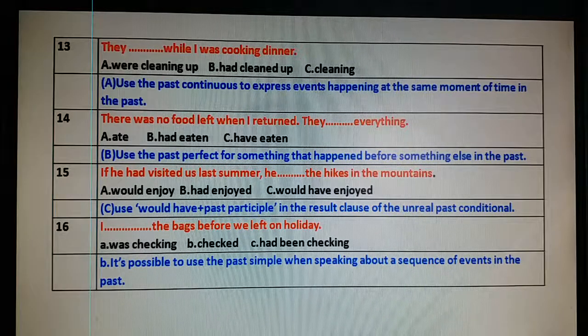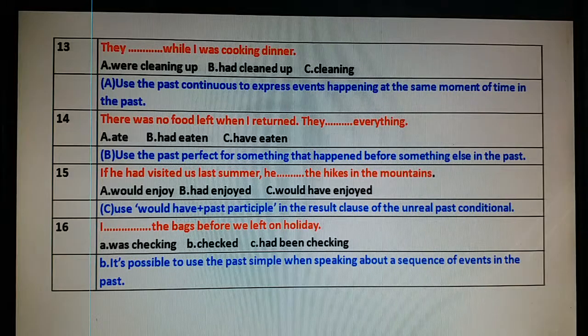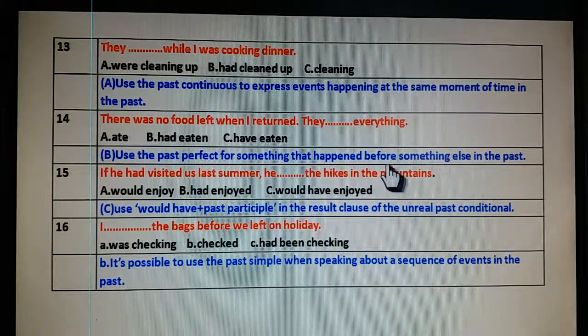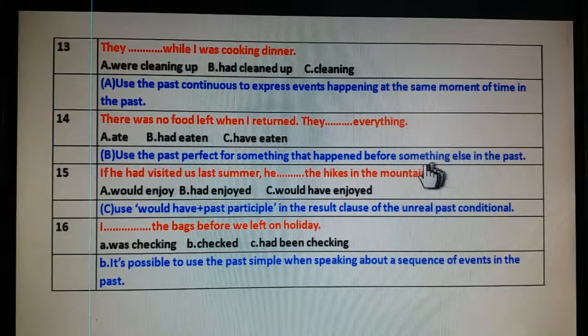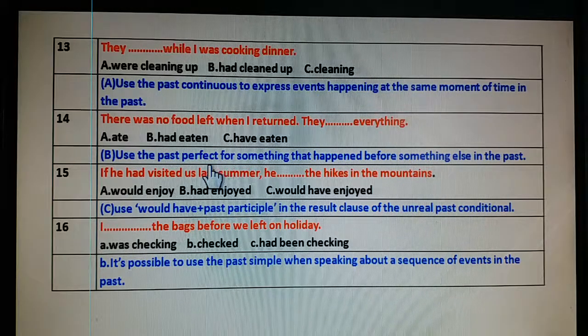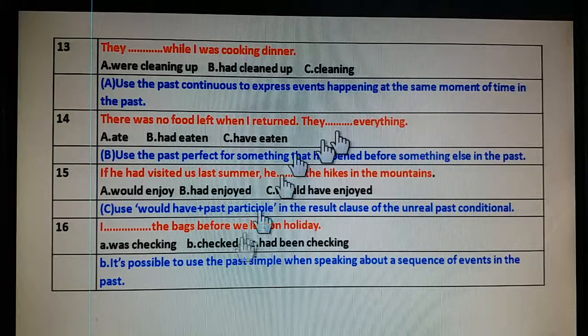There was no food left when I returned. They had eaten everything. Means they had already eaten up when I returned. They had completed the work of eating. So we will use past perfect. Use the past perfect for something that happened before something else happened. What something else happened? When I returned. This is a subsequent action and the work of eating has already been completed.